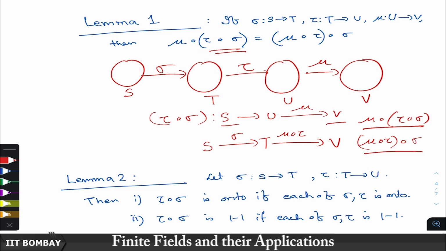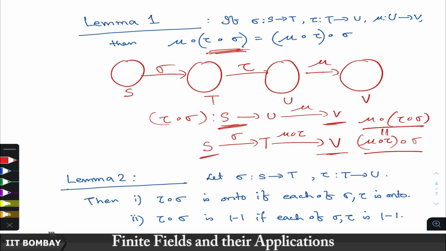Both these are maps from S to V, and both these are the same. So, the order in which we take the composition operation does not matter. This is the so called associativity property.